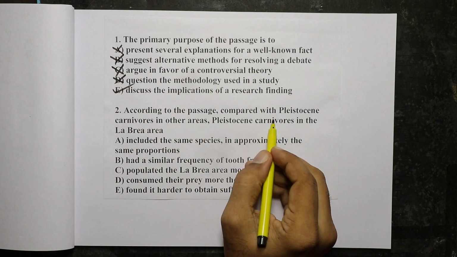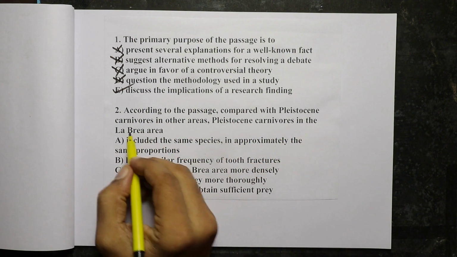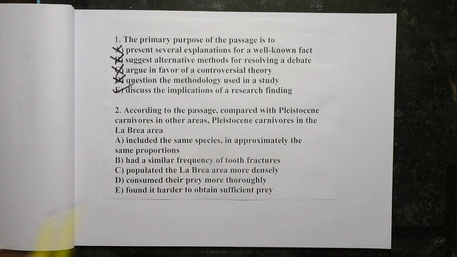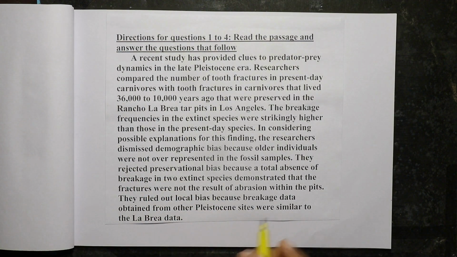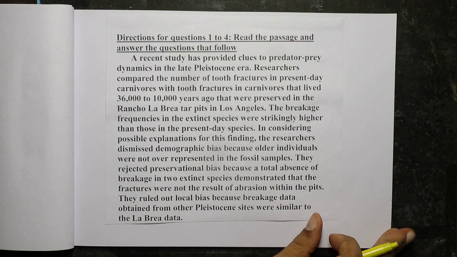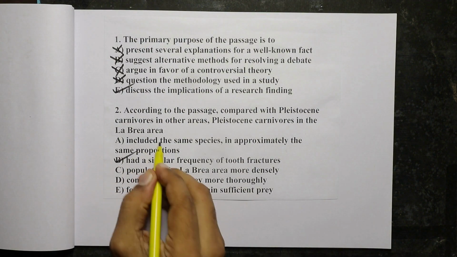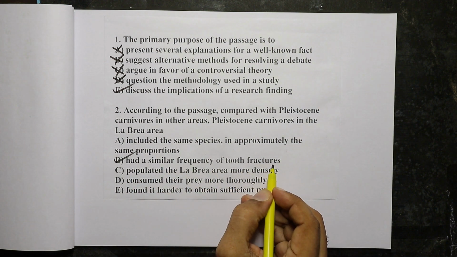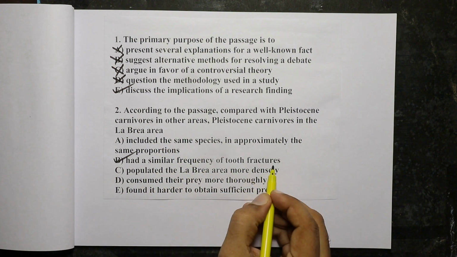According to the passage, compared with Pleistocene carnivores in other areas, Pleistocene carnivores in the La Brea area displayed what? Now, if you look at the passage, here it says that the breakage data from other Pleistocene sites were similar to the La Brea data. That is, in other areas also there was similar tooth breakage frequency. So using that, we can say option B is the right answer. Had similar frequency of tooth breakage.